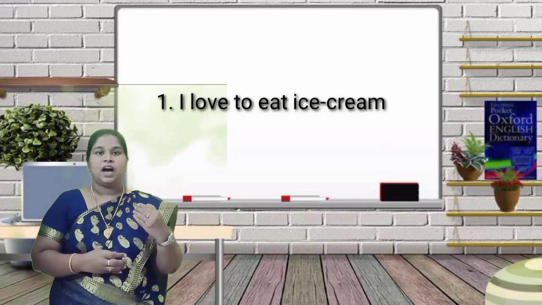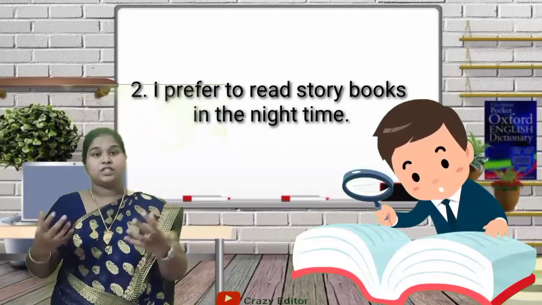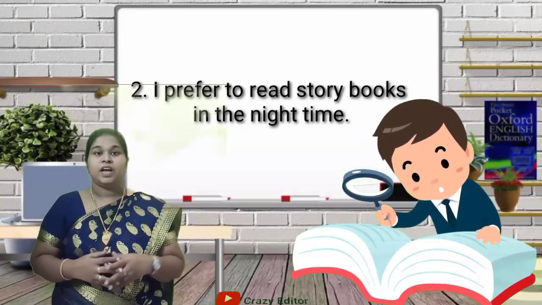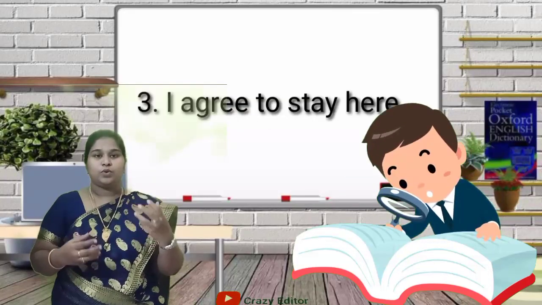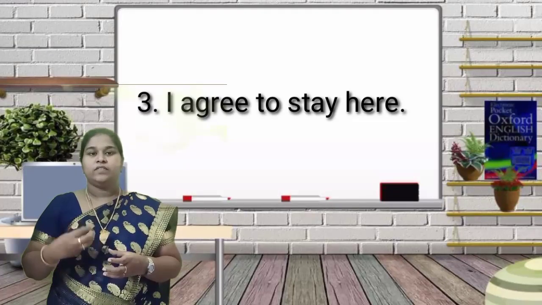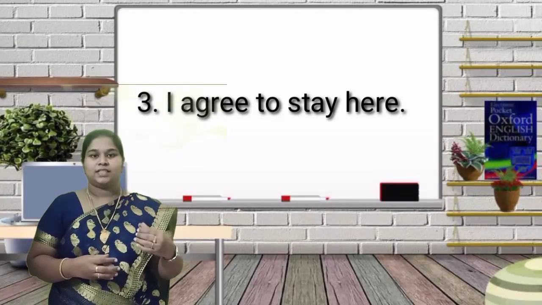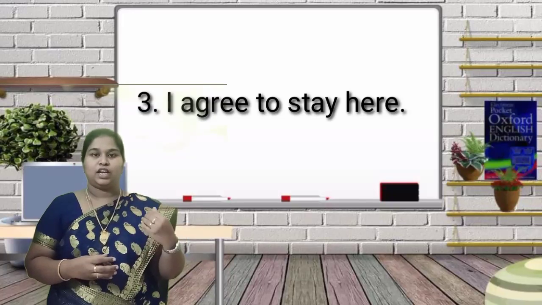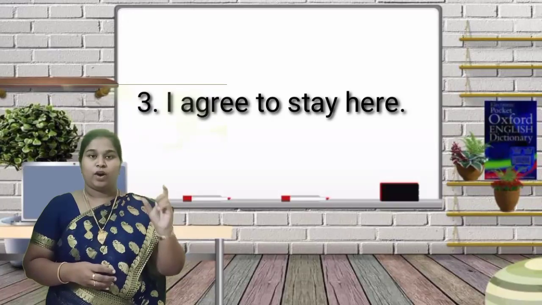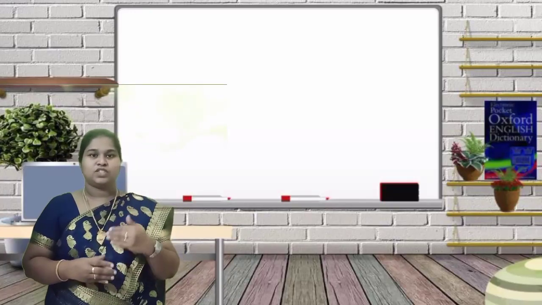For example, I love to eat ice cream. I prefer to read storybooks at night time. I agreed to stay here. So after all these kinds of words, we will use this to plus base verb, and here it acts as an object. Very clearly you can see that. As I said, you first have to be very clear about the subject and object, then you can learn all this very easily.